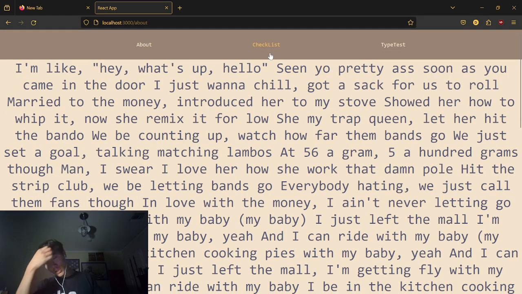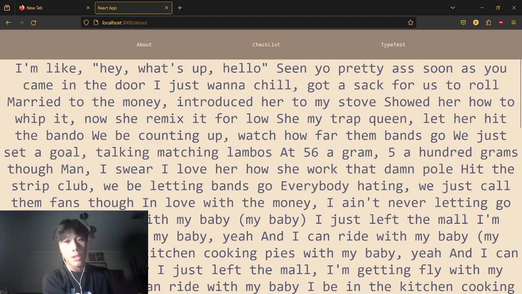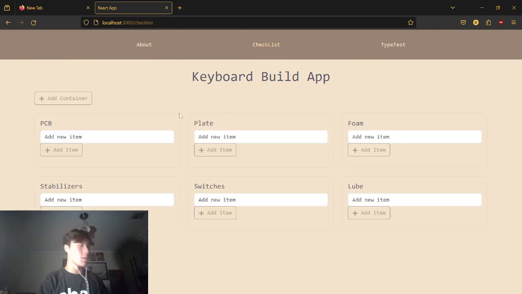Anyways, in the checklist, I have mostly the keyboard build app. You have different cards that you can add whatever items you're going to buy when you're building a keyboard, because it's kind of hard to keep track of that.